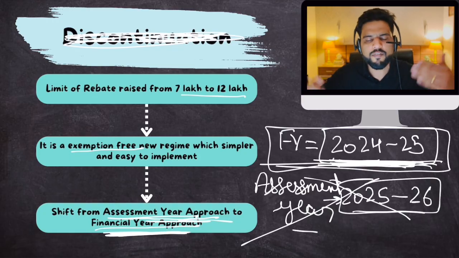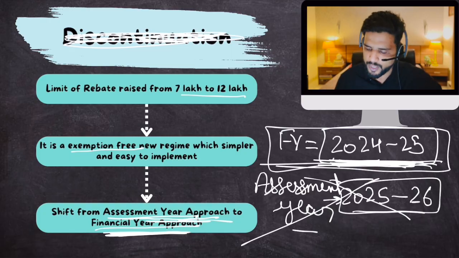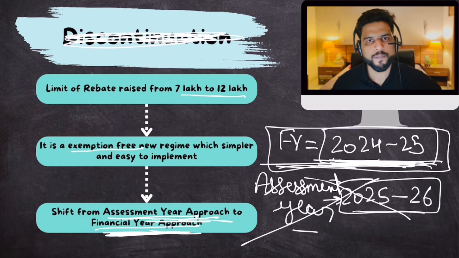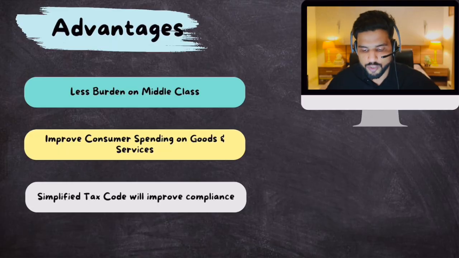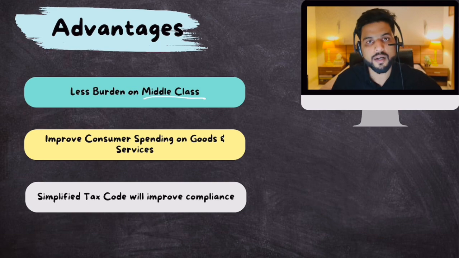Now assessment has become fast. When technology was not that great, we had to wait for 1 year to completely assess the income. Now with technology, we can quickly assess the income, so this approach can be followed. Now, what are going to be the advantages of these new changes? First of all, by increasing the rebate from 7 lakh to 12 lakhs, the government has reduced the burden on the middle class.